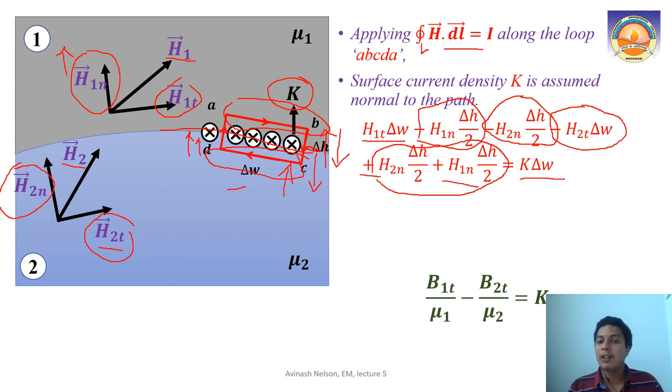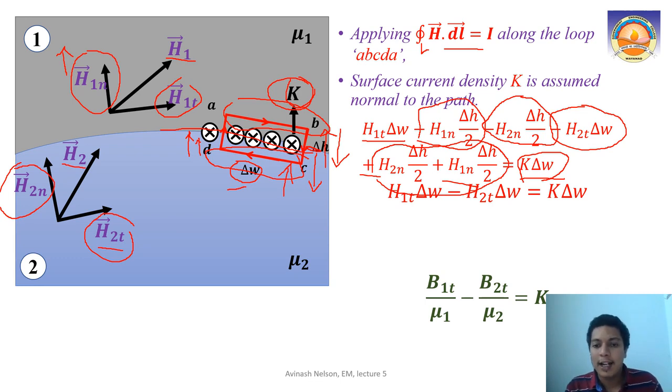This is equal to the total current enclosed. What is the current enclosed? Once you know that the surface current density is K, then whatever be the width that is flowing, that is delta W. So K into delta W will give you the total current enclosed. Clear? So that way we completed our Ampere's loop integration: integral over the loop of H dot dl equals the current enclosed.